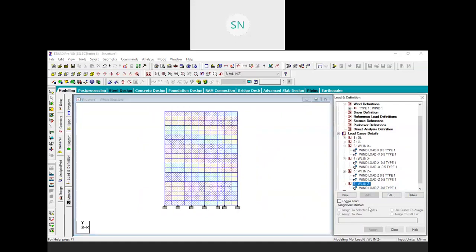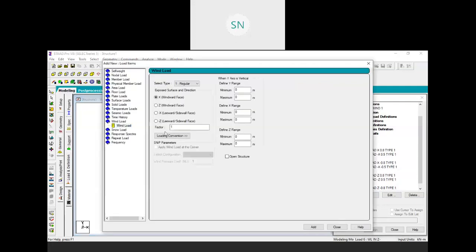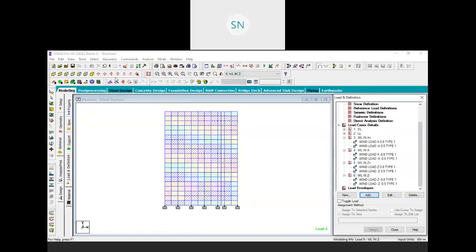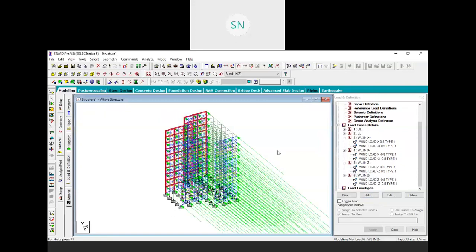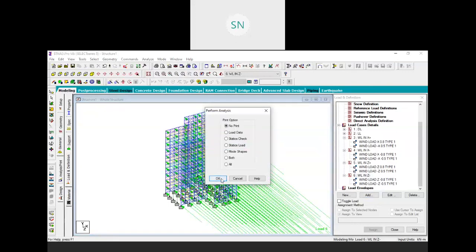Now let me add that leeward pressure also. So wind Z negative, minus 0.5 in the leeward direction, add and close. Okay, so we apply all the primary loads over here. Now if you want to calculate this structure, you can just go to the command analyze and perform your structure,